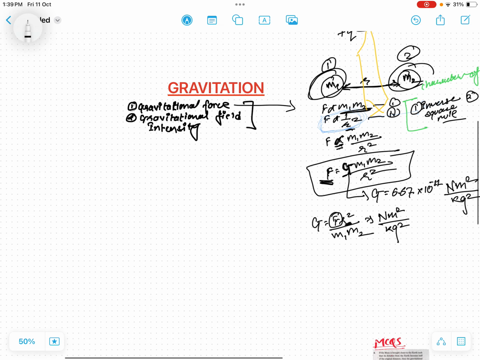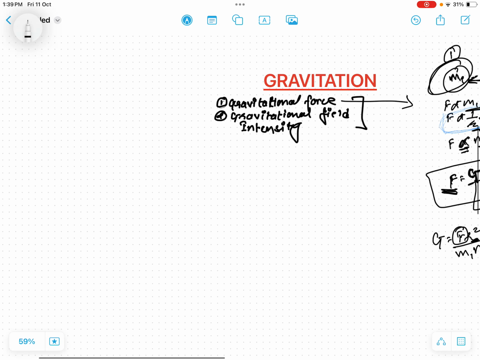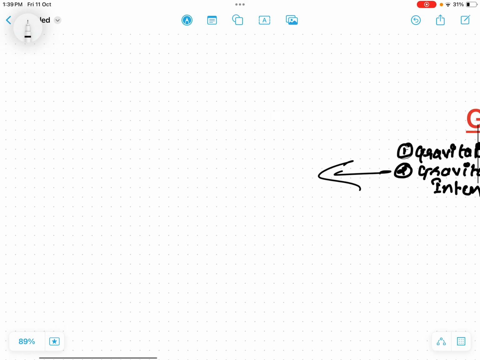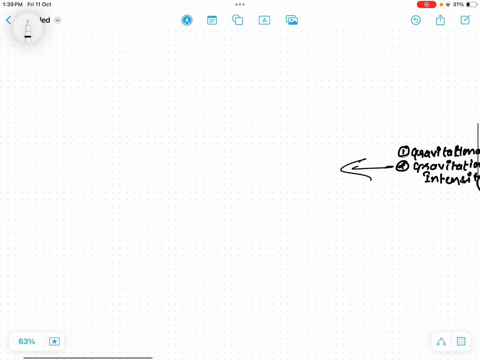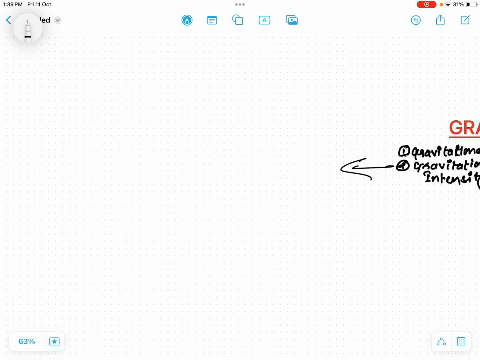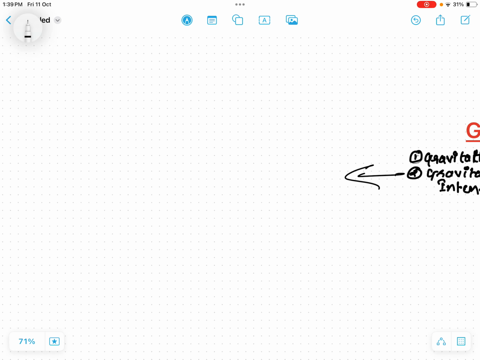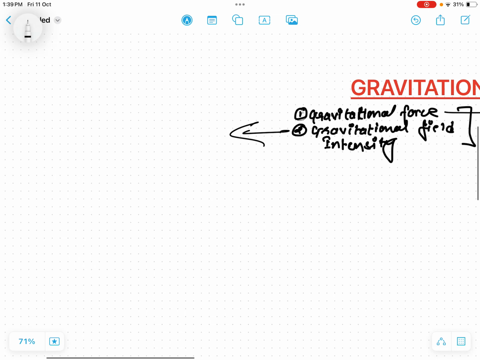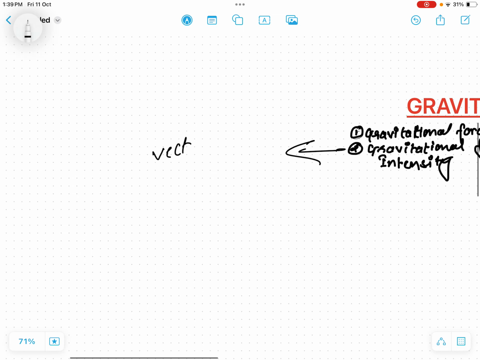Now let's go to another topic, gravitational field intensity. This is very important. So what is gravitational field intensity? It simply says there is a field in this universe. It is a vector quantity. You do know vector quantity?